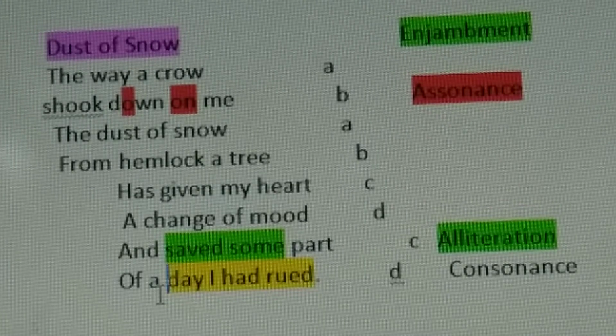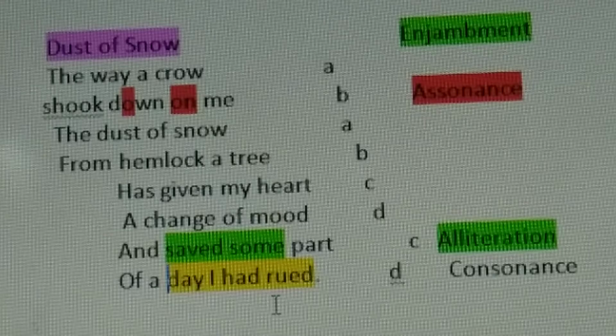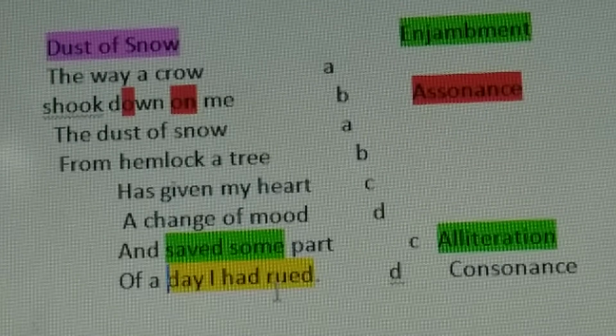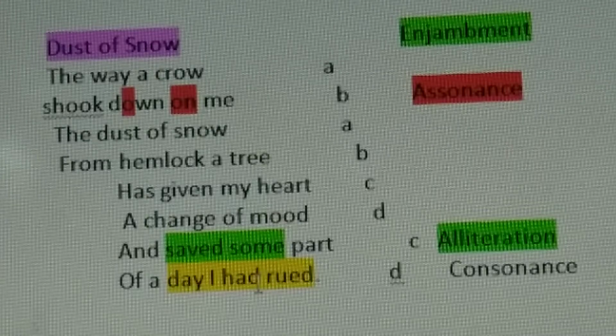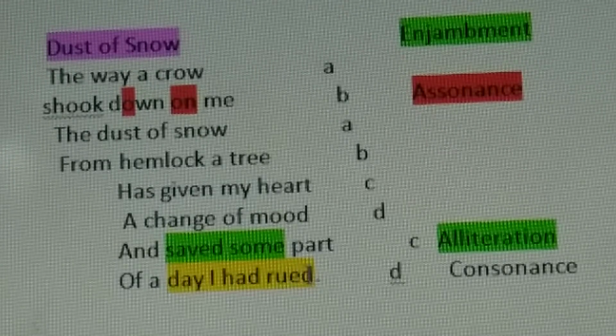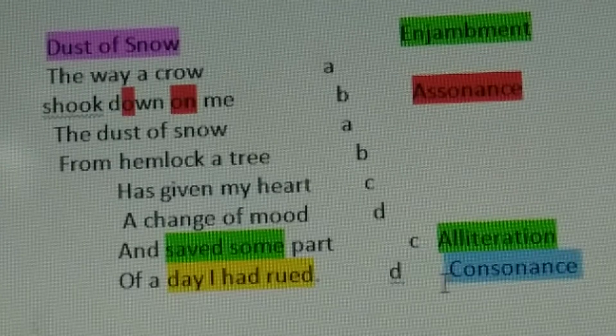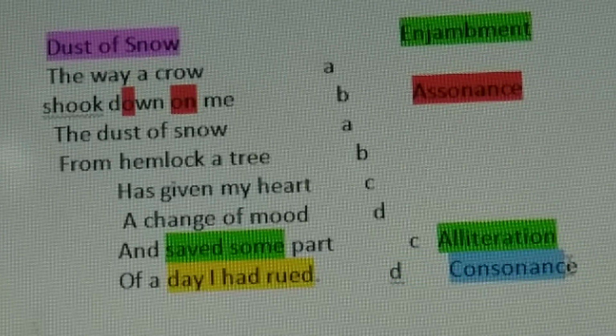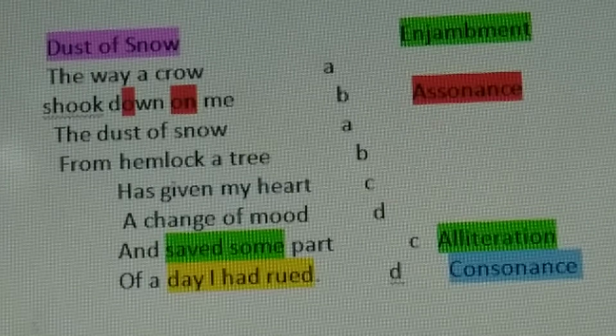If it is in the beginning of all the words, it will not be assonance or consonance, it will be alliteration. See, D, day I had rued. D letter is in the beginning of the word, at the end of the word in had, at the end of the word in rued. So it is called consonance. This poetic device is called consonance.